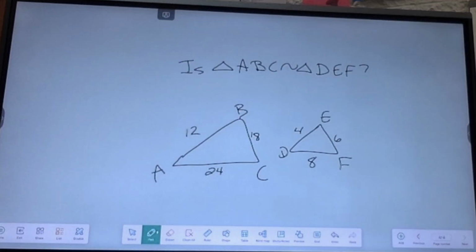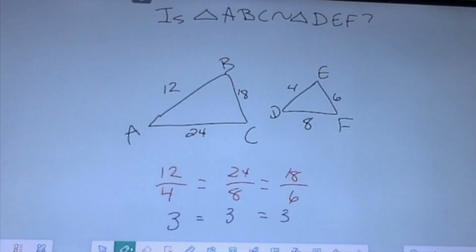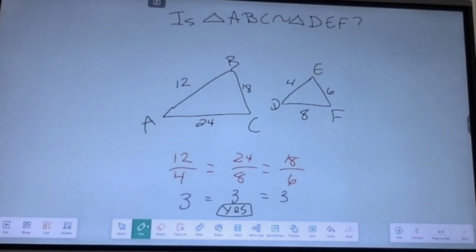Another similarity postulate that we will use is side, side, side, and we don't have to say side, side, side. We just have to show that the ratios of the corresponding sides are equal. So do the division, then simplify, and then say yes or no. And in this case, it's yes.